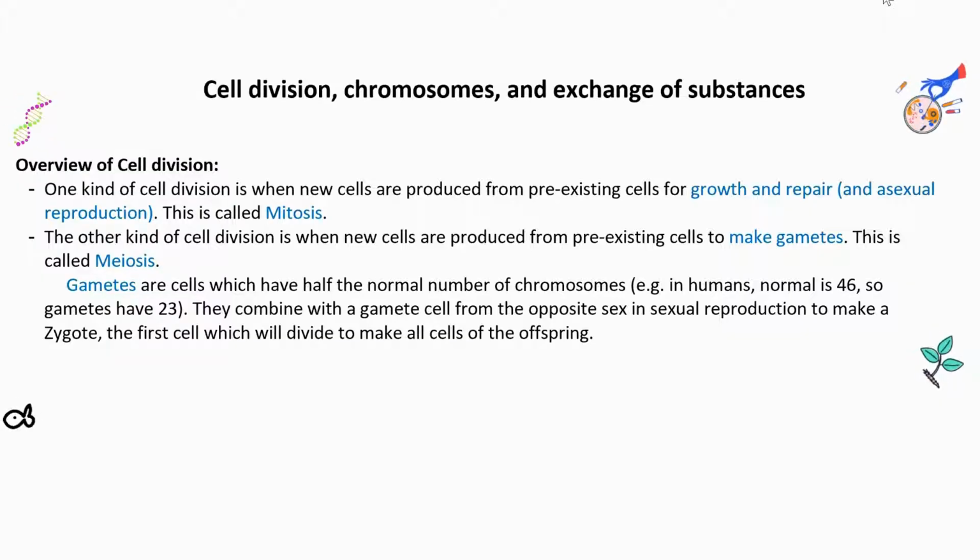In the previous video, we talked about cells, and we said that all living organisms are made of cells. And cells can be of different types. We have plant cells, animal cells, and prokaryotic cells. And then cells can also become specialized to carry out different functions. And we looked at some specialized cells. For example, we looked at a neuron, a sperm cell, a root hair cell, xylem cells, and phloem cells, right?